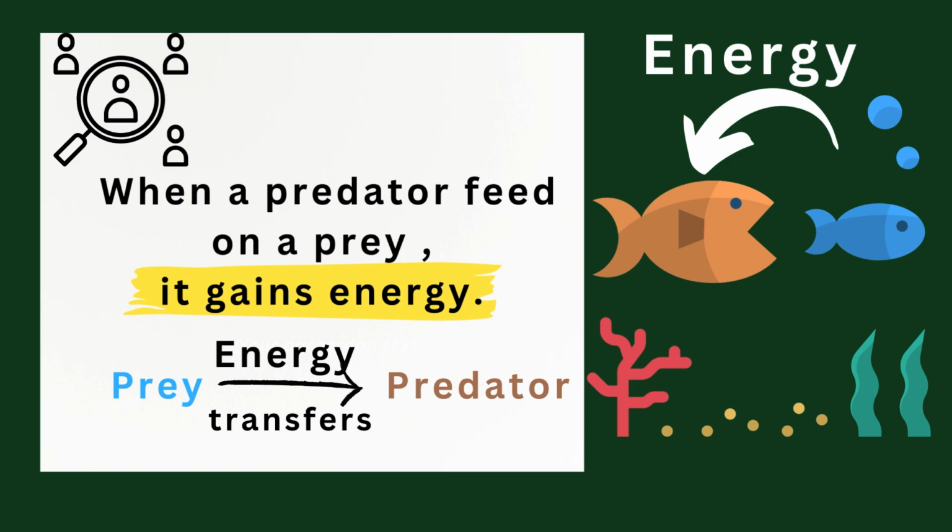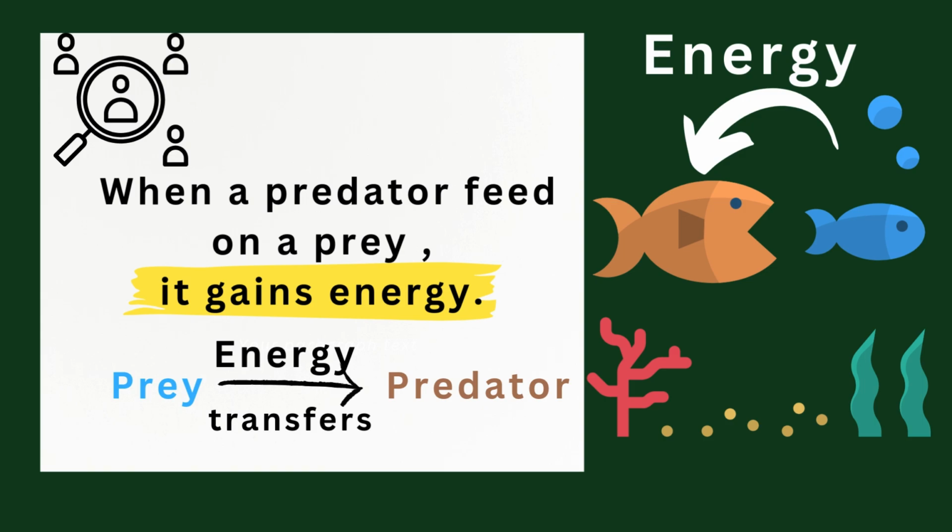This is a very important point: the energy transfers from the prey, the animal that is eaten or hunted by another animal, to the predator, the animal that eats and hunts other animals.